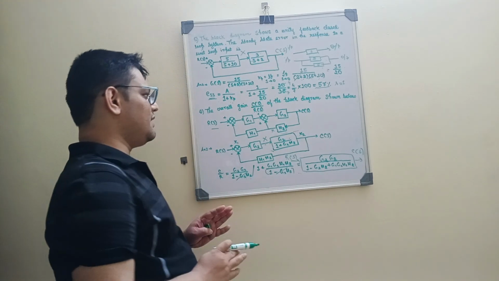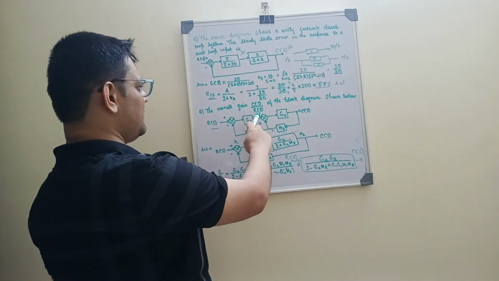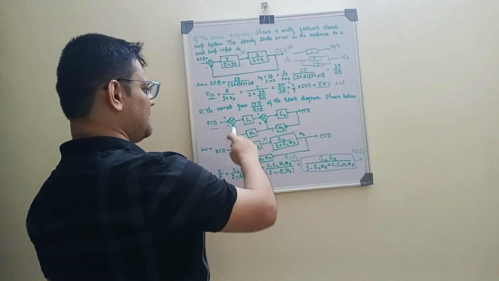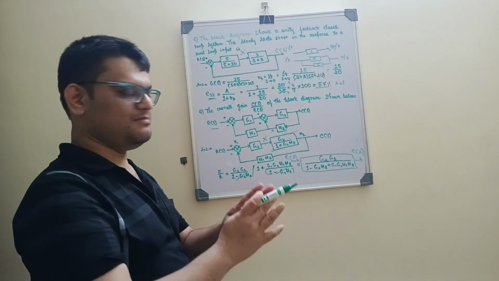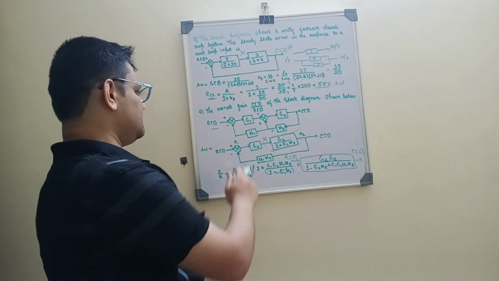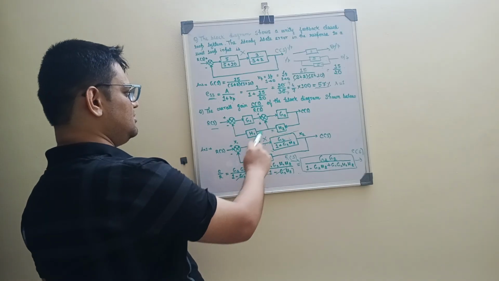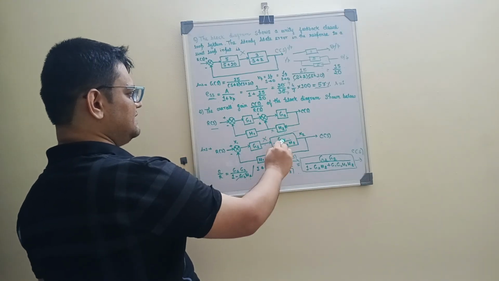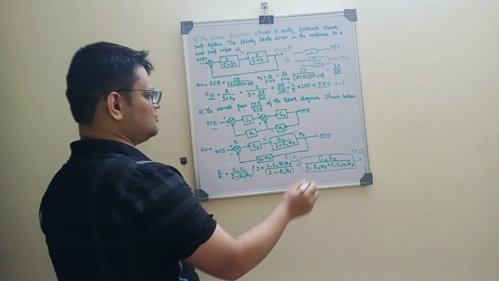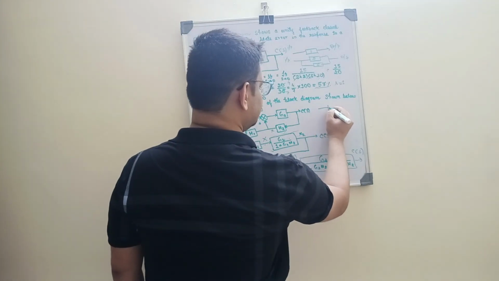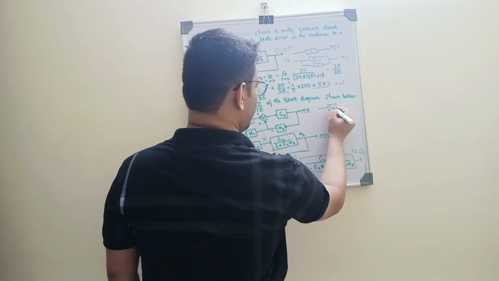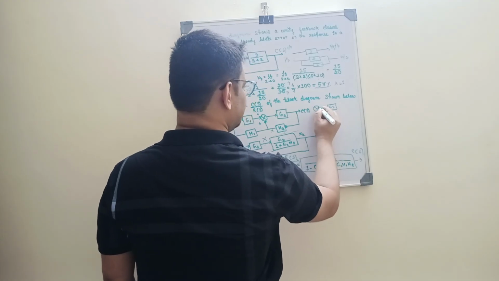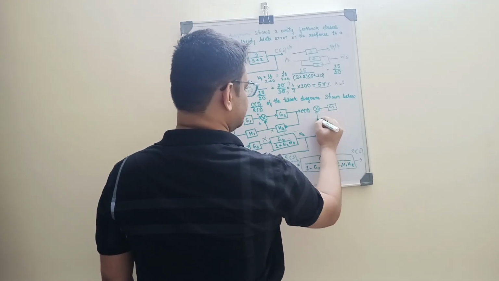Now we are going to a new numerical, that is the output and input of the block diagram. This is the block diagram. We have to simplify it into a simplified format. So here is again G1, G2, H1, H2. If we simplify this area, we will get G2 divided by 1 plus G2 H2. This is G2, this is an error signal, and this is H2.